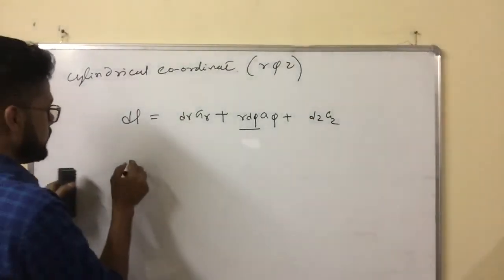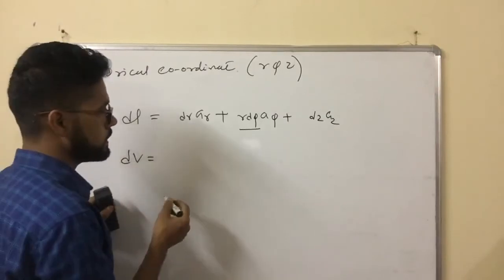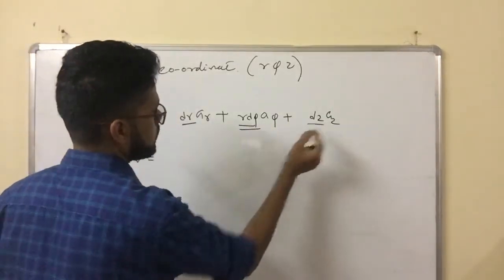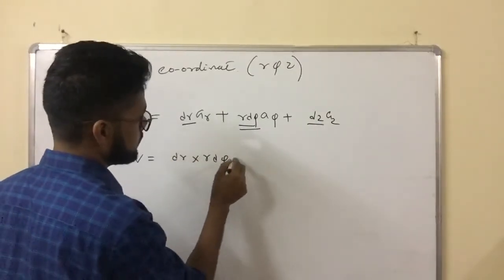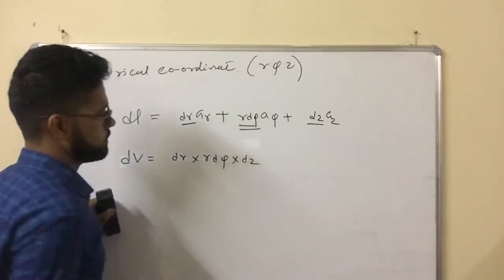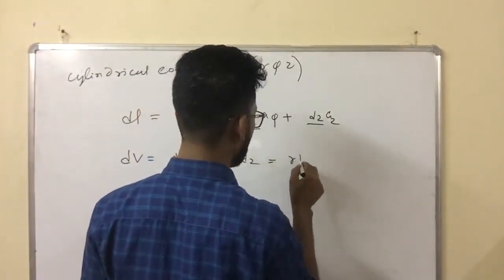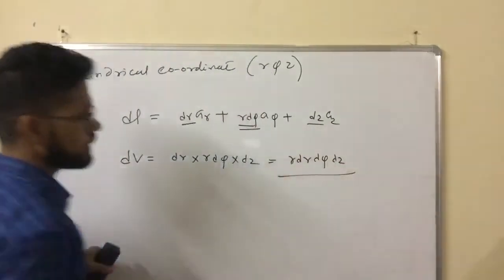Now, what is the volume? The small volume dV is a scalar quantity, so there will not be a unit vector. The volume will be the product of these three coefficients: dr times r dφ times dz, so the formula is r dr dφ dz.